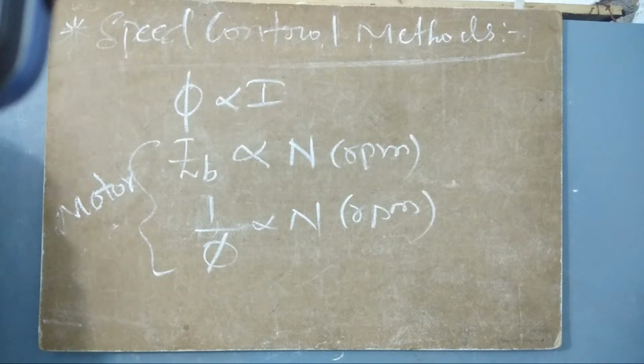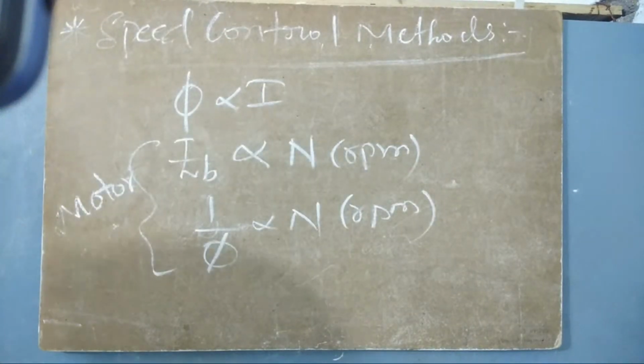So these are the two parameters which have to be changed in order to change the speed. If you want to bring some change in the speed, we have to bring change in these two parameters. Let us see how we are going to do that.